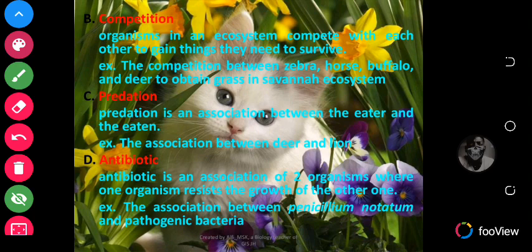Antibiosis. Antibiosis is the association of two organisms where one organism resists the growth of the other. Example, the association between penicillin and a pathogenic bacteria. So in this type of relationship, you realize that one of them would not make the other grow well. It resists the growth of the other. So if there are two friends and then one person is always drawing benefit, and the other one is resisting the growth, it doesn't make the other person or the other organism grow. It's called antibiotic relationship.